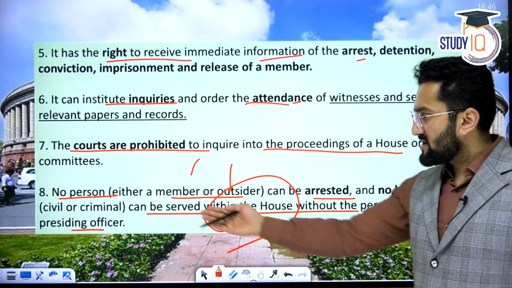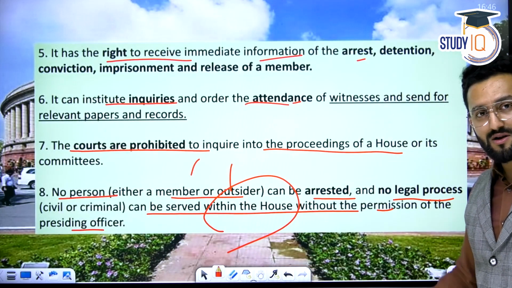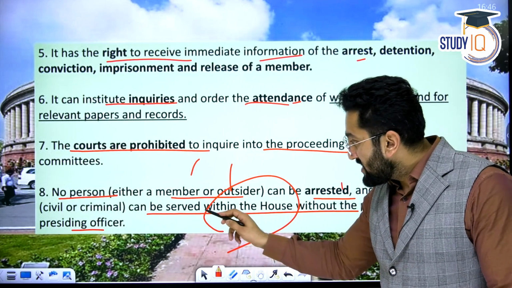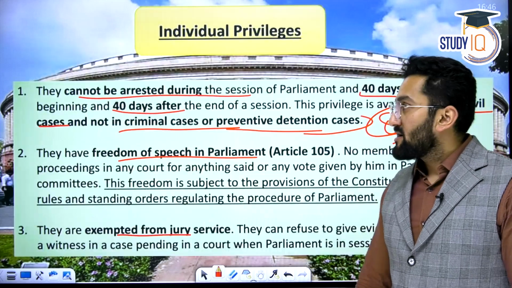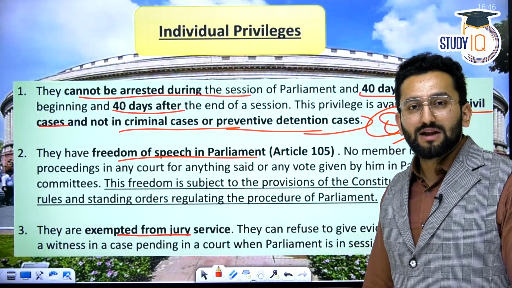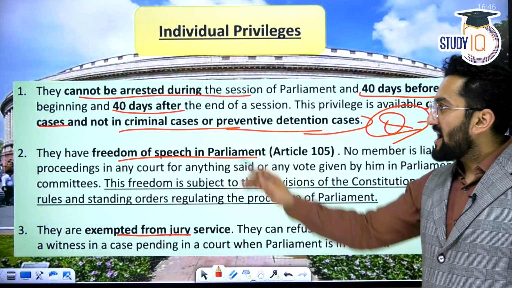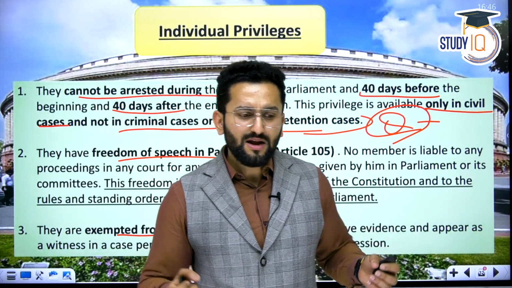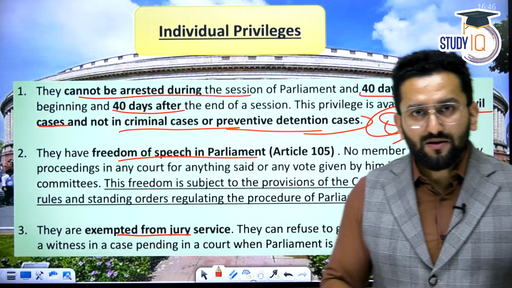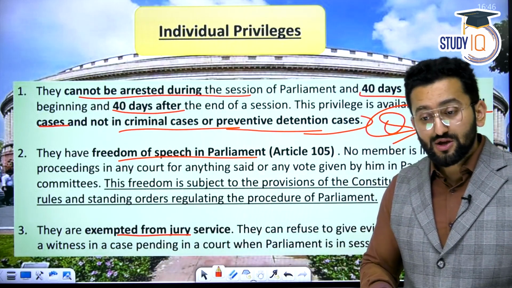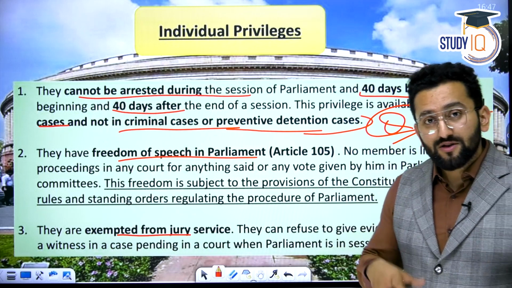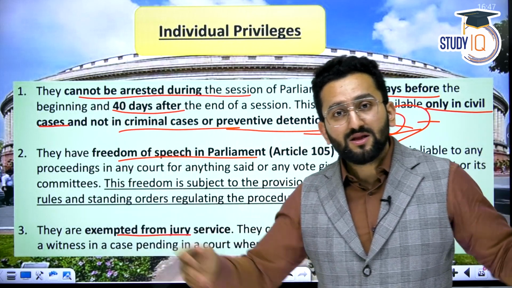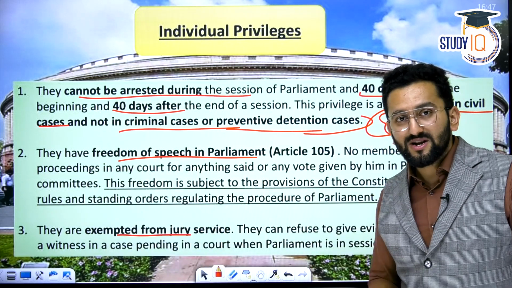And those who are thinking, you just told us the protection in civil and criminal. I told you that you will not be arrested, no legal process against you, when within the house. Now you are outside the house, right? Clear? And why this 40 days before and after the session? Because you are a representative of people and you should be given this time to participate in the house. Before the session you need to get ready with the questions or prepare for the house, and after that you need to be among the people and tell them what happened in the house, right? That is why this limit is given.